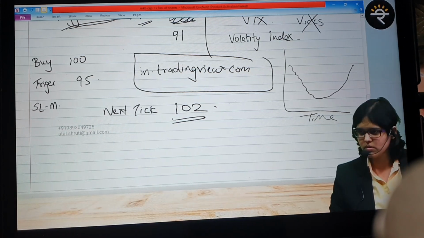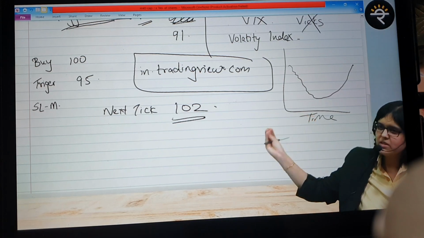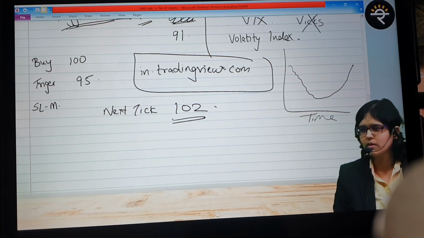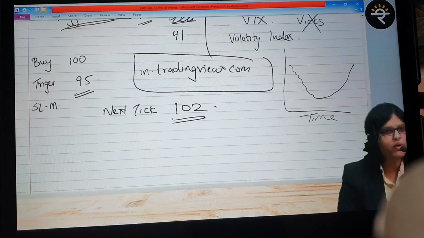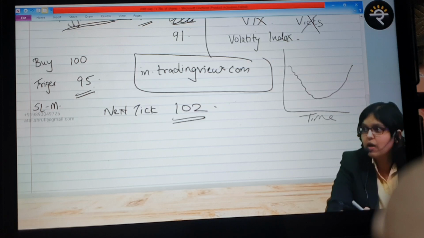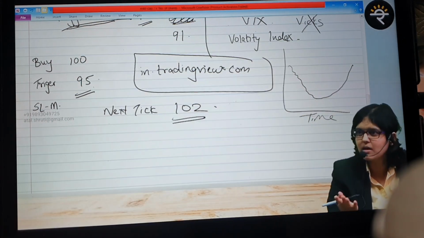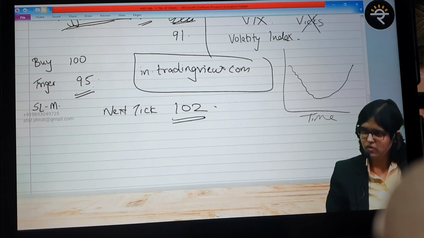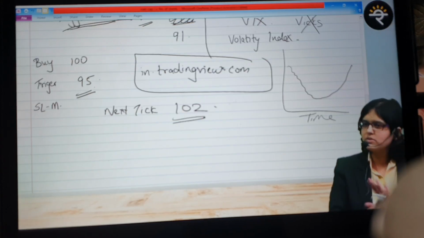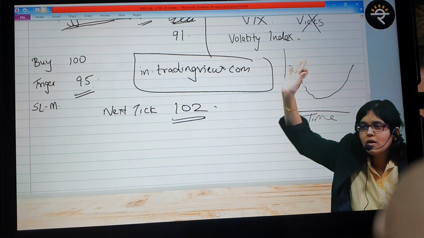I'll give you a correct answer of this also. As per my practical, whatever little experience I have in stock market, your example itself is wrong. Very much theoretical example. Till date, I have never seen a stock during the day which is at 95, and from 95, next tick, you are saying, goes to 100. Anyone who is in the class has seen this? Next tick at 100. Dude, this is more than 6 or 7% in the next tick. Highly theoretical example. And that is why the result that you are getting is very wrong. You're getting me? So this will be a profit again, but as I mentioned, this is not going to happen, unless and until there is some technical error in NSE and BSE. Then such a thing can happen.